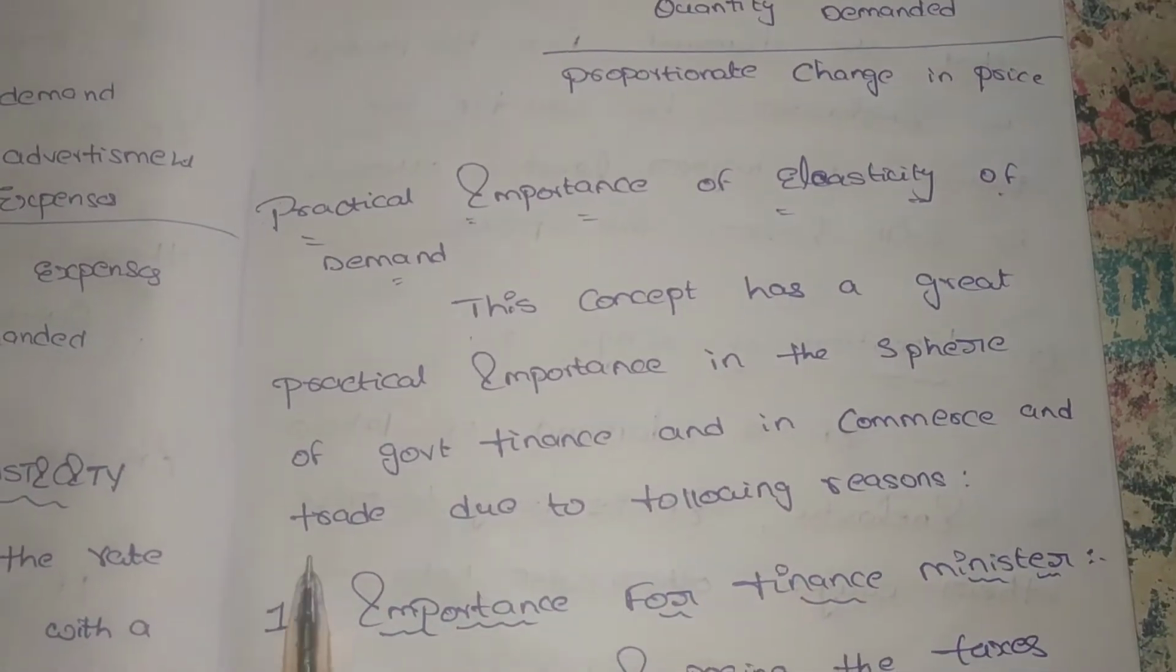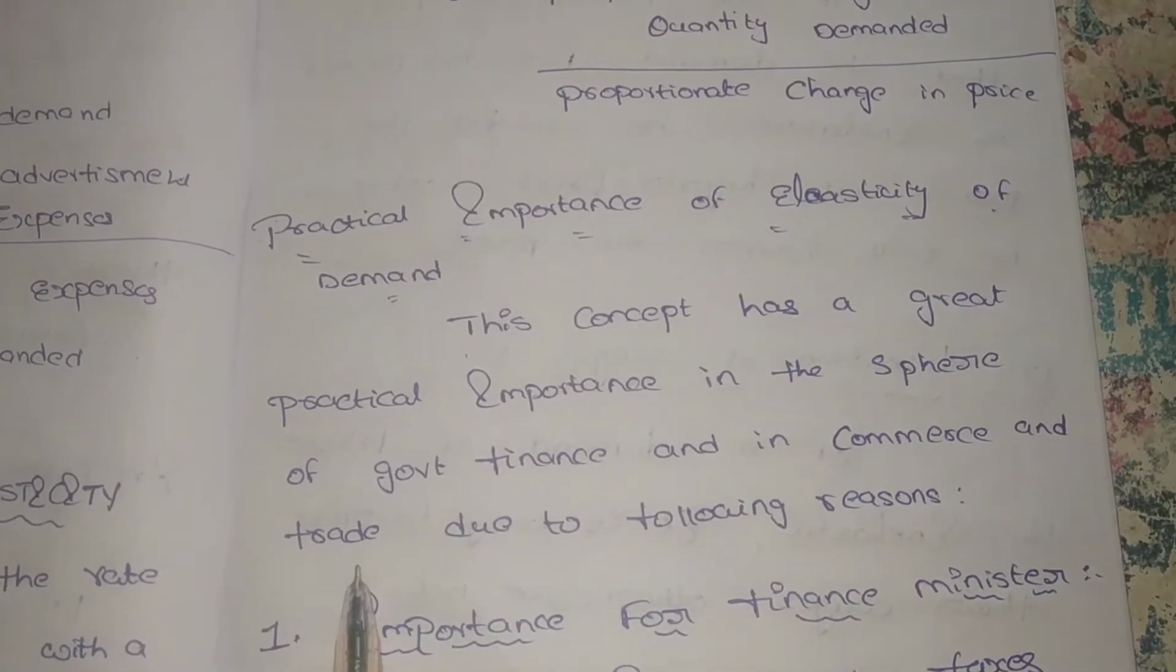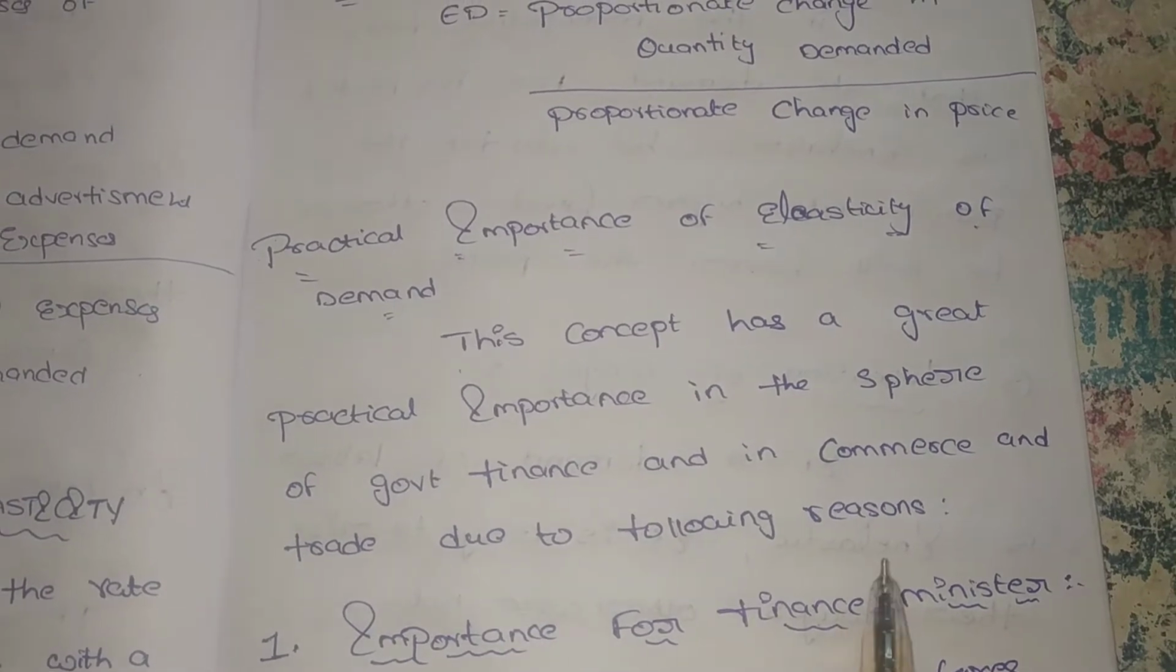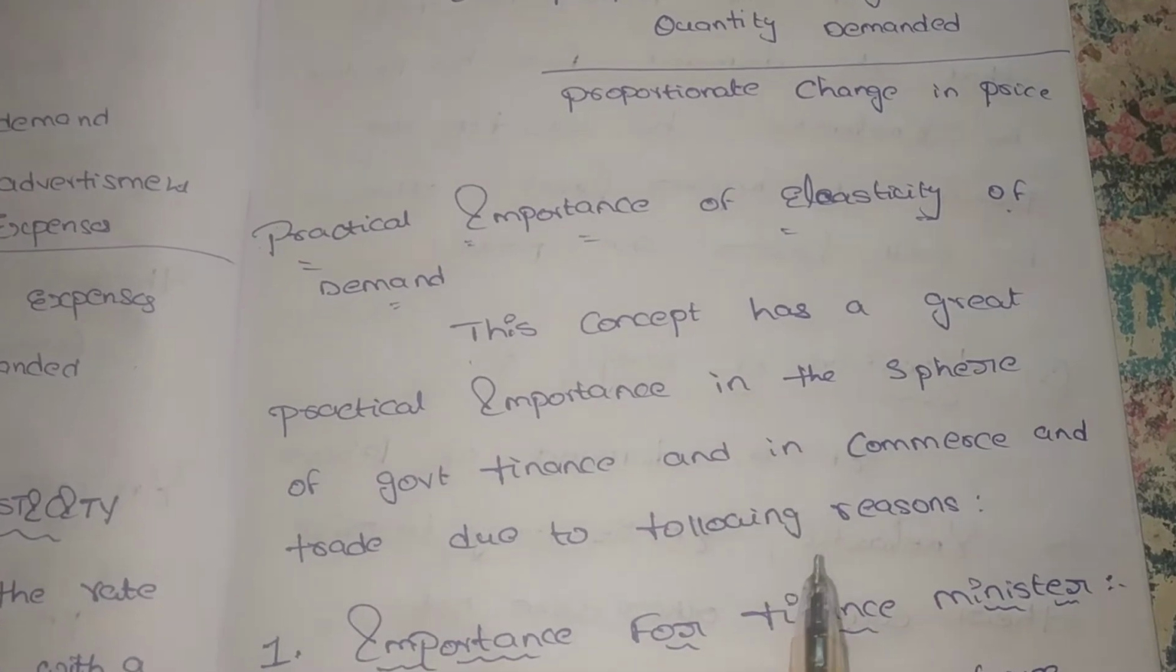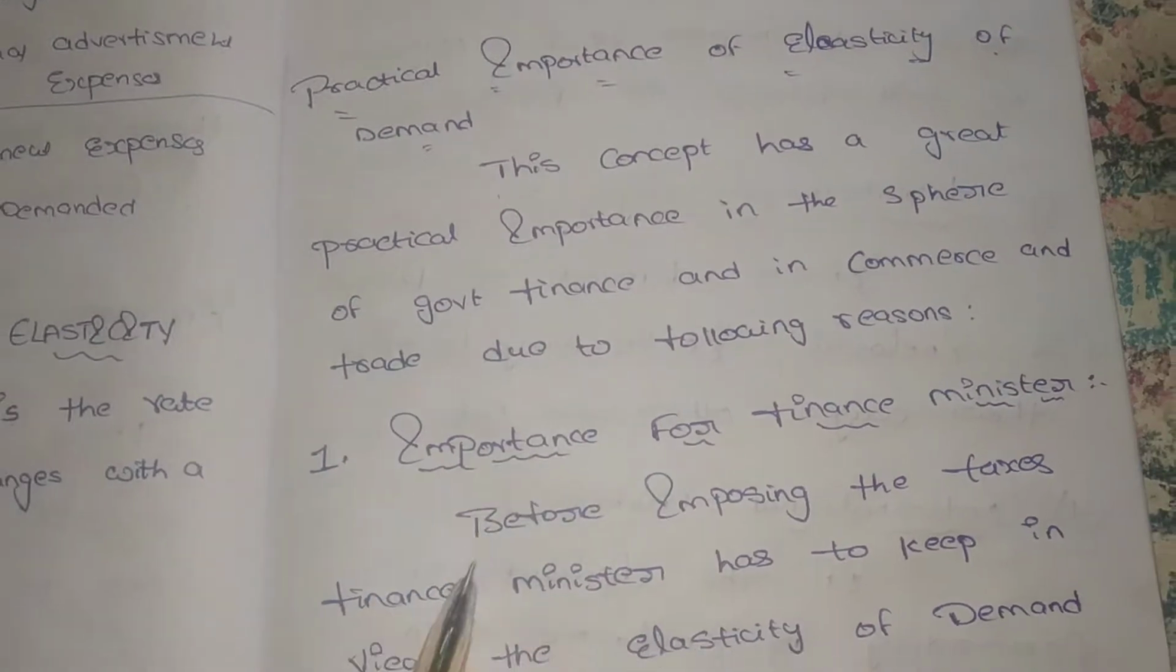In commerce and trade, what are commerce and trade? Trade means production of goods and services and distribution. Commerce also involves transferring goods from one place to another, due to the following reasons.